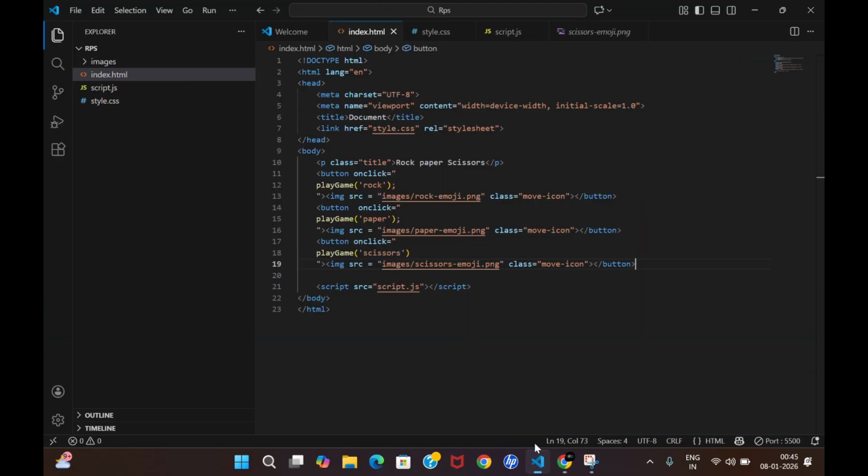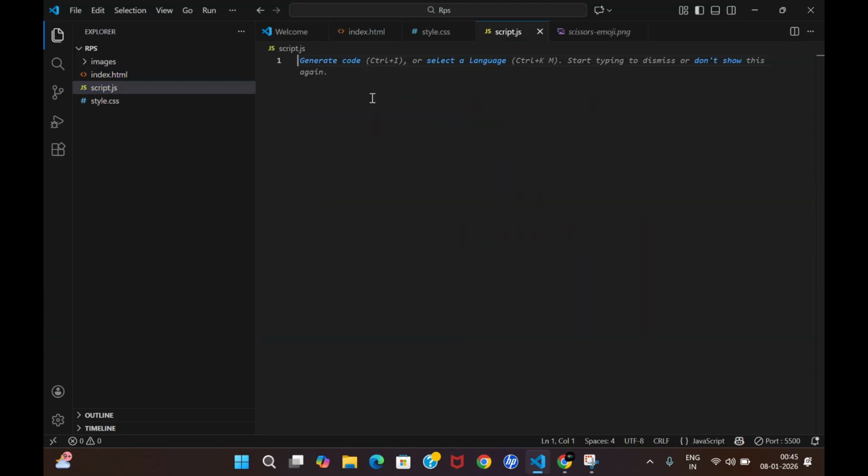So let me go back to our VS Code. Now we enter our JavaScript. We know why we enter JavaScript: because we want to define our function named playGame, right? playGame will be nothing but defining the player move, what move it has given. We have given rock, paper, scissors moves, just like what I have shown to you. Now with the player move, I want the opponent move. What is the opponent over here? The opponent over here is the computer. So I want the move of the computer also.